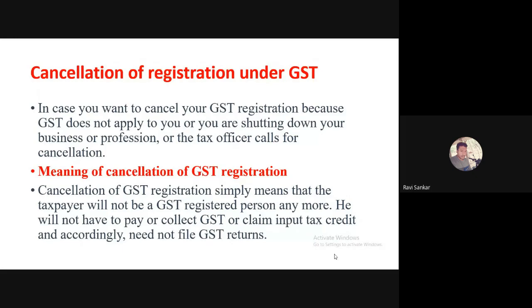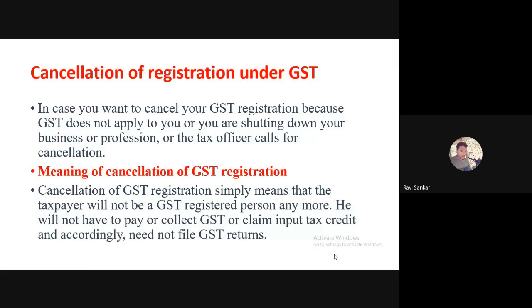So what is the meaning of cancellation of GST registration? The cancellation of GST registration simply means that the taxpayer will not be a GST registered person.